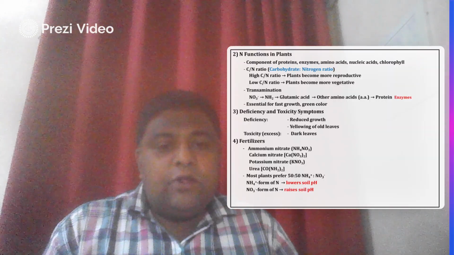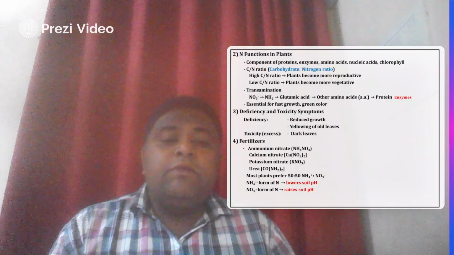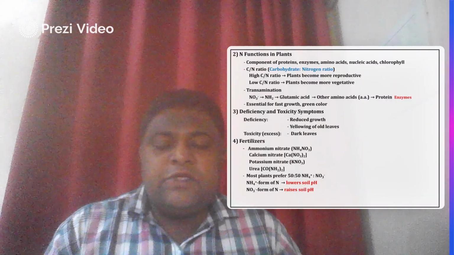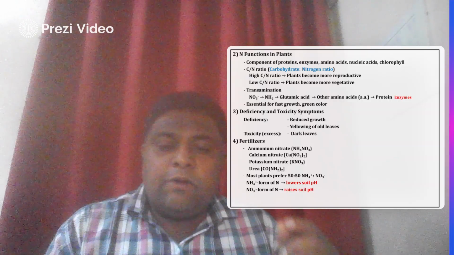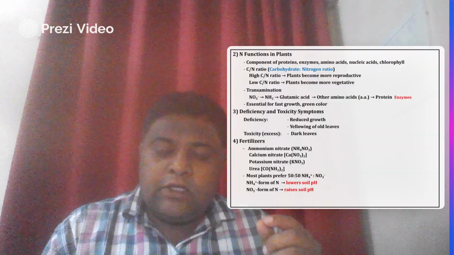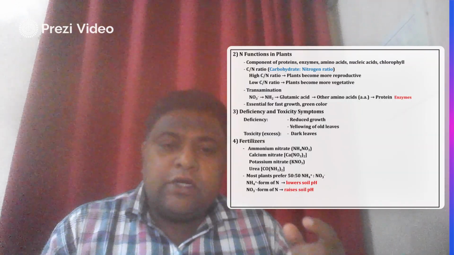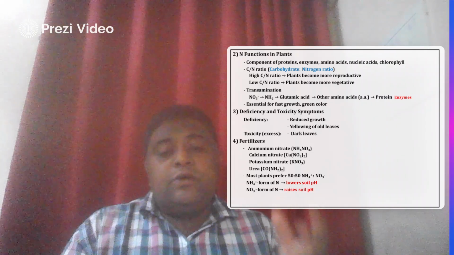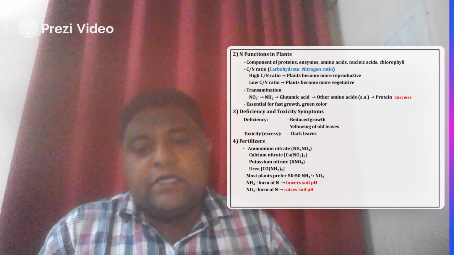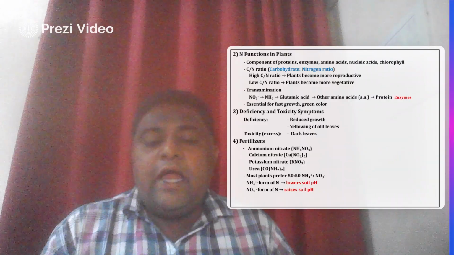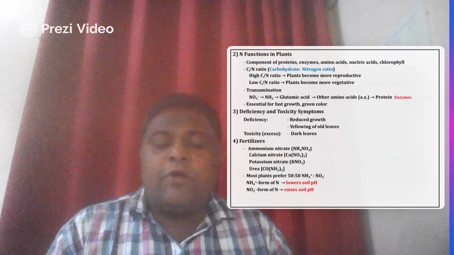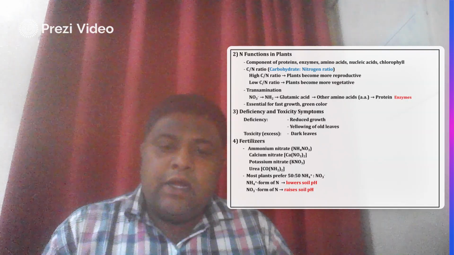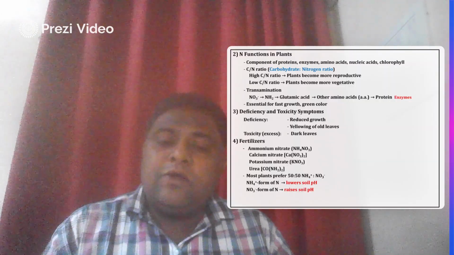Deficiency is what? Reduced growth of the plant, yellowing of the old leaves. You have to observe this in nature, and even in your farms also. Some of the crops have leaves that get converted into a yellowish form. So it clearly indicates that there is a deficiency of nitrogen, and toxicity shows as dark leaves. This problem arises with respect to the deficiency of nitrogen. So which type of nitrogen do we have to use?